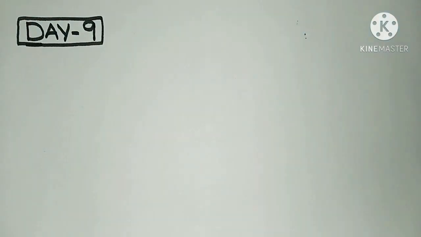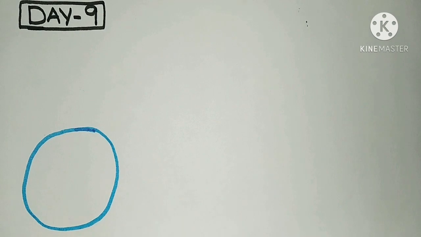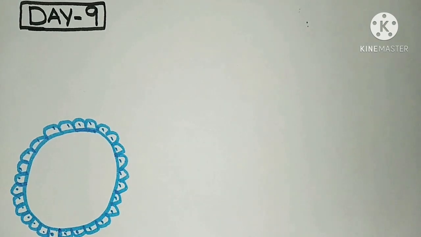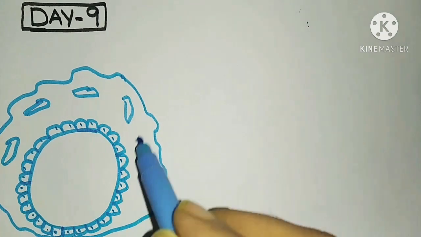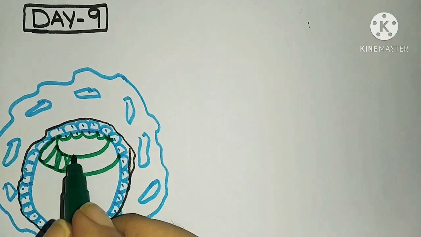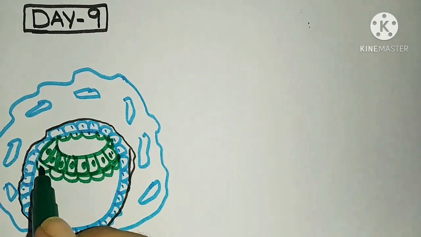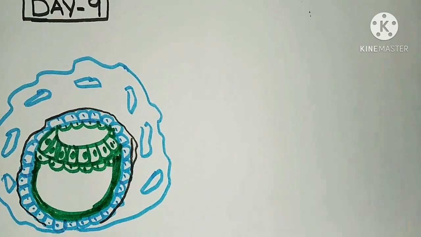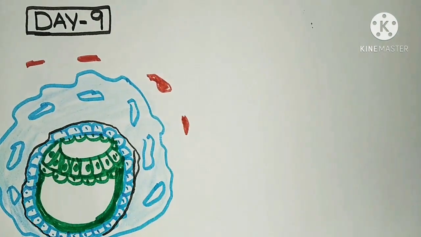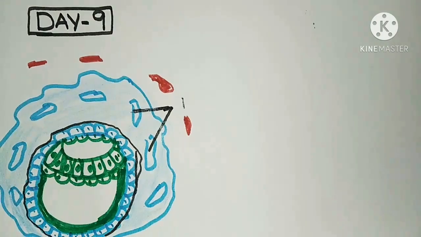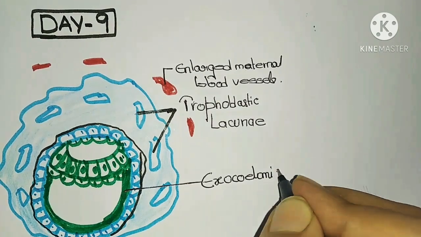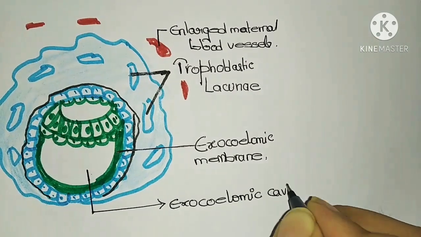On the next day, that is day 9, this is my cytotrophoblastic cells, and above that, the syncytiotrophoblasts, where trophoblastic lacunae are formed. Inner cell mass contains epiblast and hypoblast. Here, hypoblast generates new cells, that is exocoelomic membrane. Let us see that trophoblastic lacunae, that is my mother's enlarged maternal blood vessels.